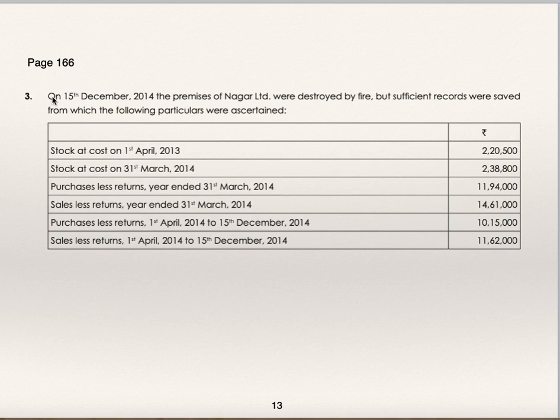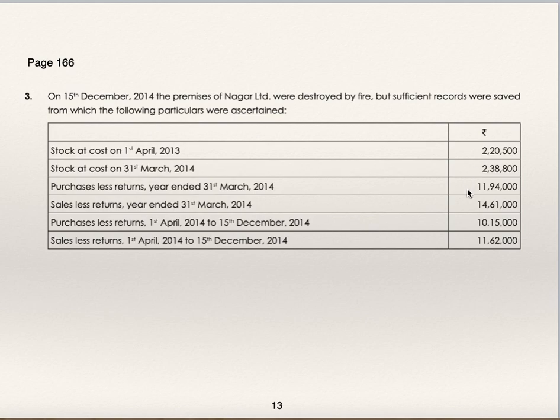Now we'll see unsolved question. Go to page number 166, third question. On 15th December 14, the premises of Nagar Limited were destroyed by fire, but sufficient records were saved from which the following particulars are ascertained. Stock at cost on 1st April 13, 2,20,500. Stock at cost on 31st March 14,